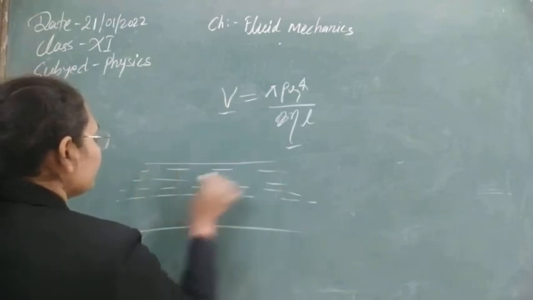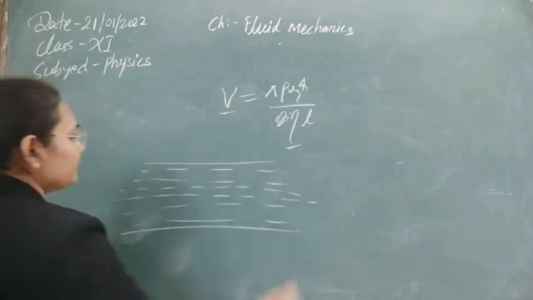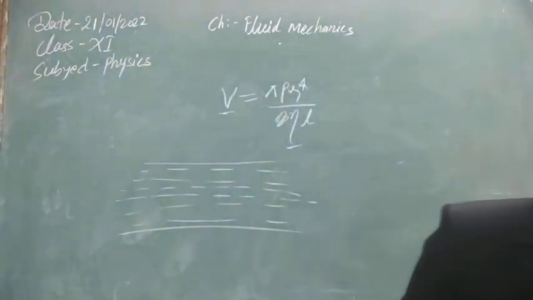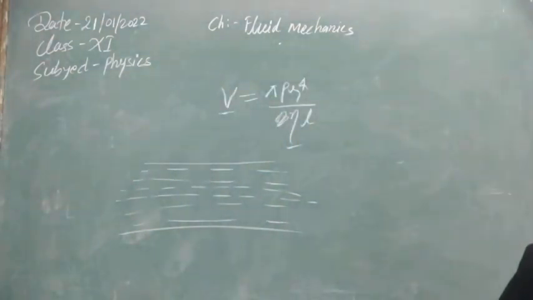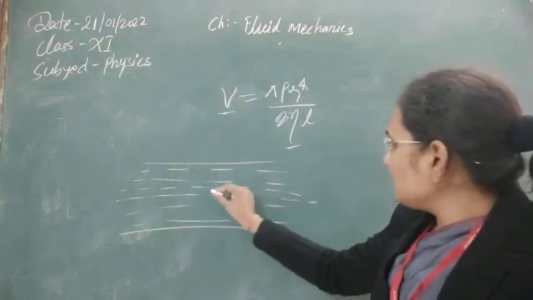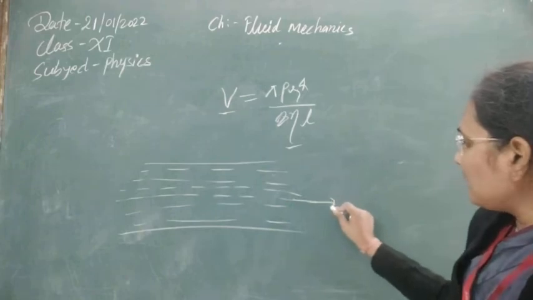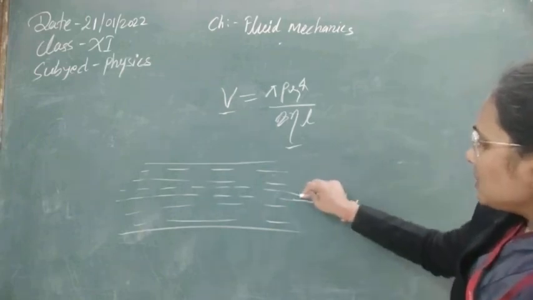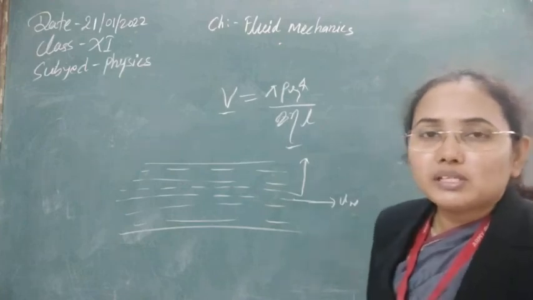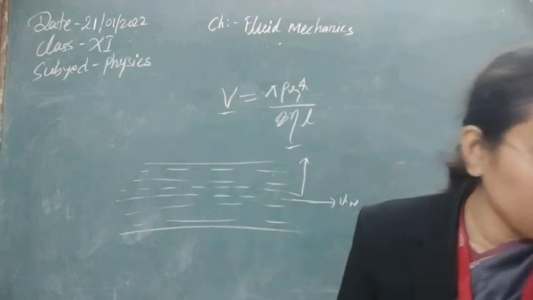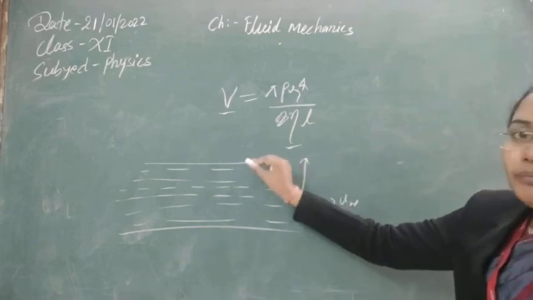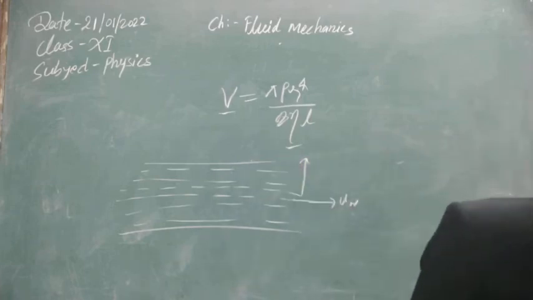The velocity of these layers is different. Velocity will be maximum along the axis of the pipe, along this central portion, and it will start to decrease as we move towards the walls of the tube. So the layer in touch with the wall has minimum velocity.